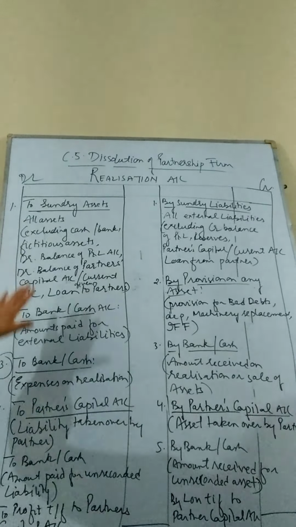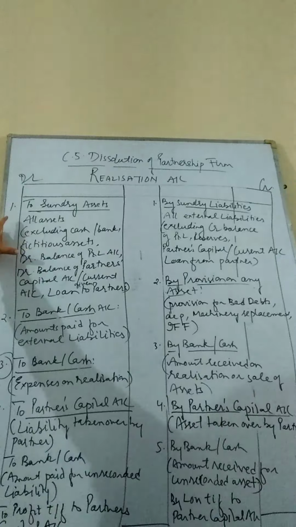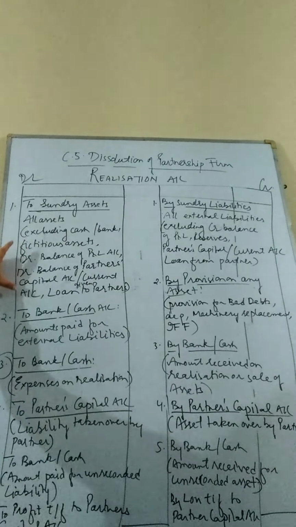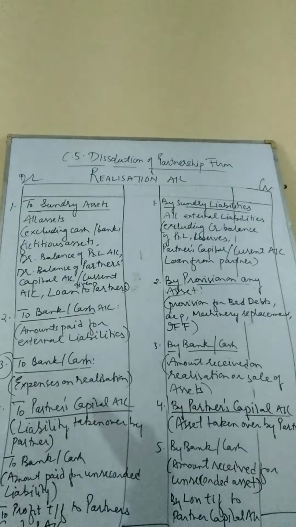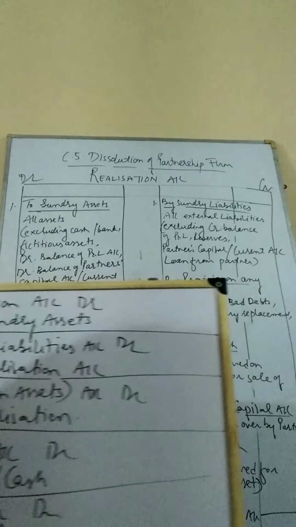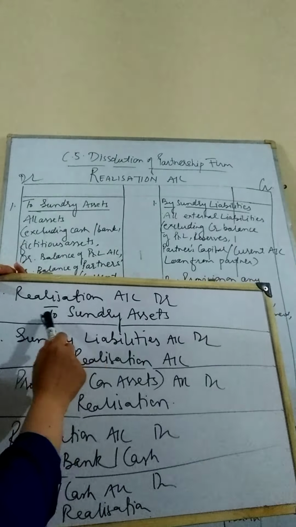entries. On the debit side of realization, you can see that the first transaction will be for the transfer of sundry assets. All assets will be transferred over here except these assets which I have quoted in brackets, and I have already explained what the assets are which are not going to be transferred. And then what shall be the journal entry for the transfer of assets? We can say realization account debited to sundry assets.